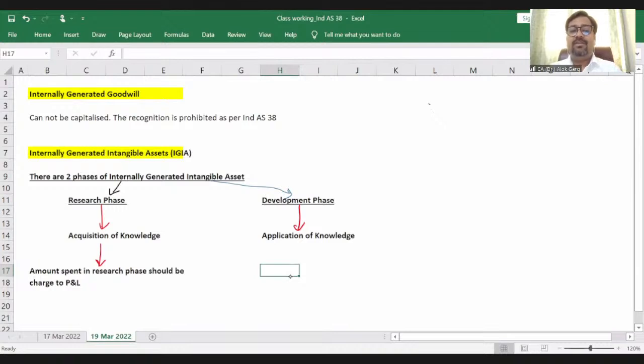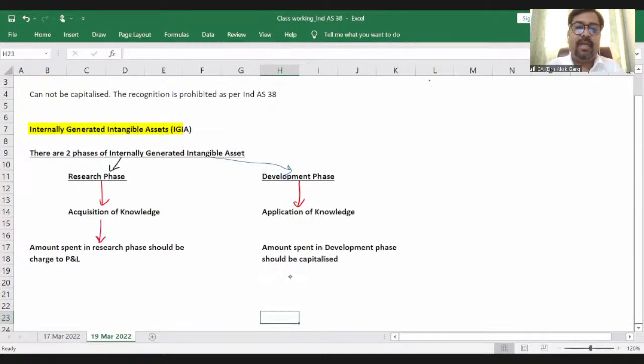So amount spent in research phase should be charged to P&L, but amount spent in development phase should be capitalized, right? This should be capitalized. Is it clear? Amount spent in development phase should be capitalized, right?